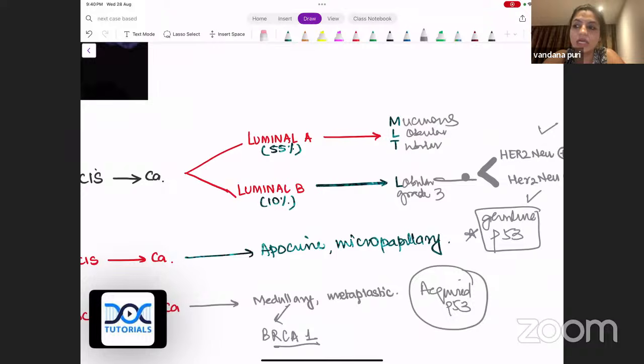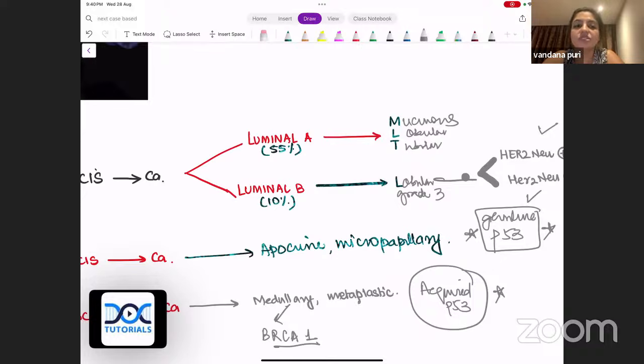Somebody asks you germline p53 mutations. They are associated with HER2 neu enriched. Acquired p53 mutations, that is sporadic, are usually associated with triple negative breast cancers. So that is one thing which everybody should be very clear with.